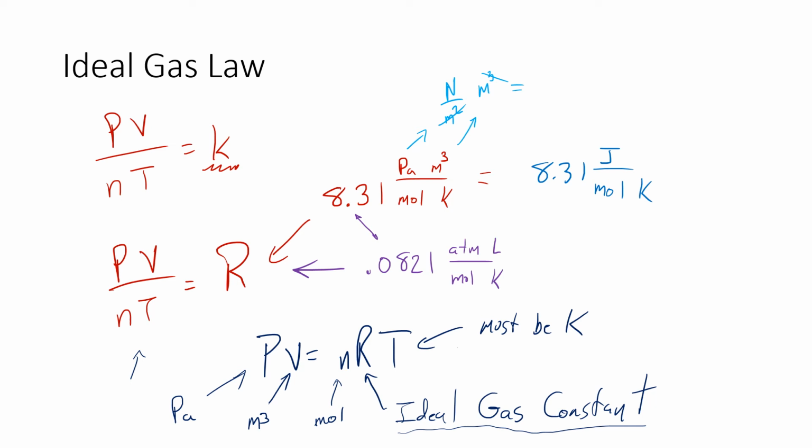If you type in ideal gas constant to the internet, you'll find 100 different combinations of units with it. My recommendation is you just stick with one of them. Since we're doing physics, we're going to use this one, and then you just convert everything to pascals, meters cubed, and that stuff. That's what I would do if I were you. Let's do a practice one.